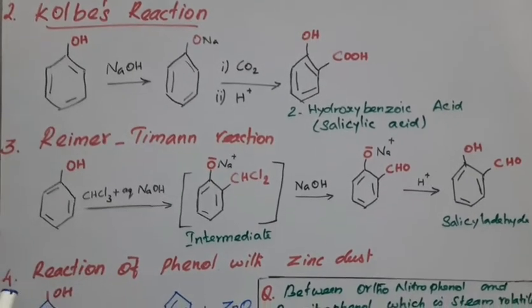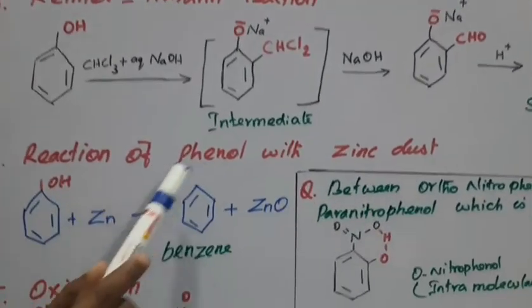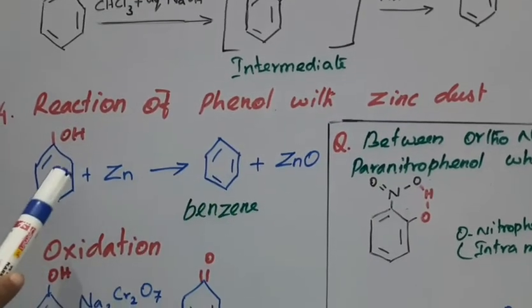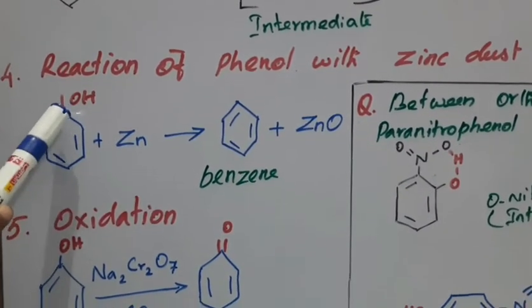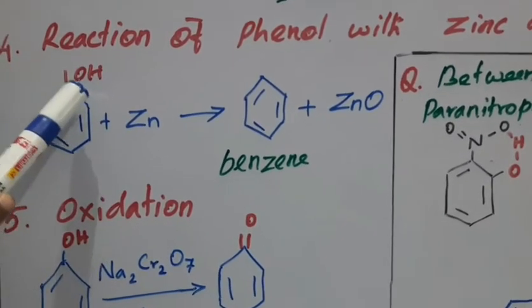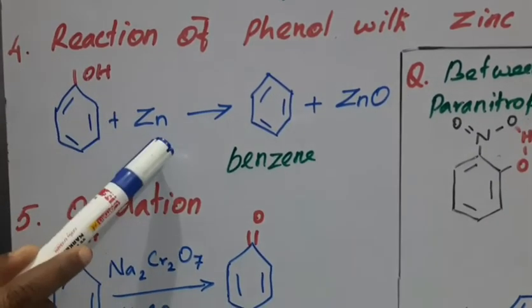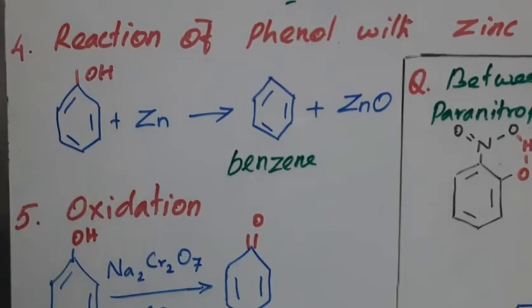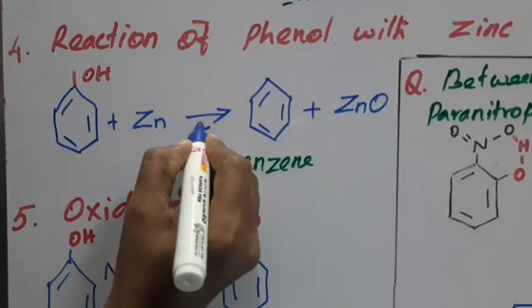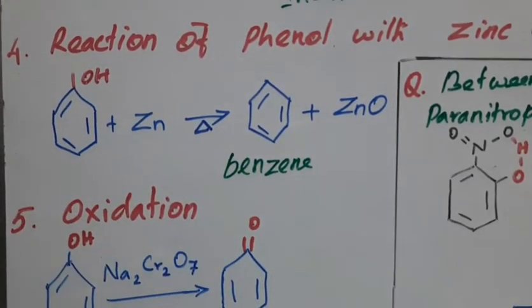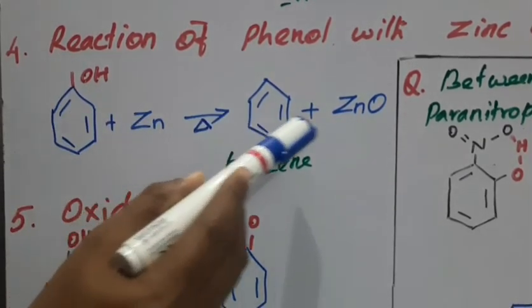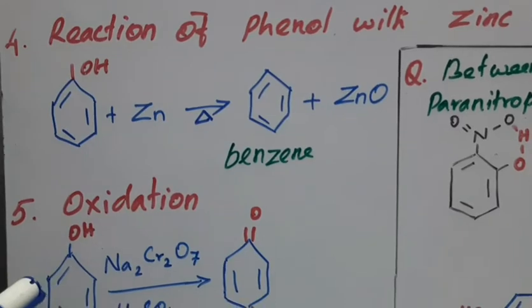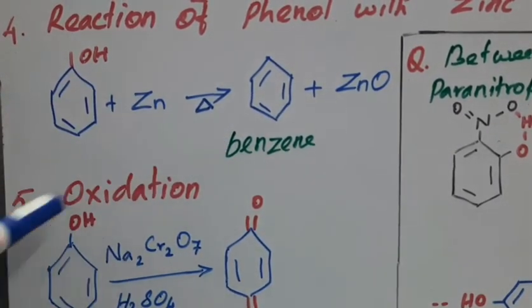The fourth one is the reaction of phenol with zinc dust. Here the C-O bond of the phenol is cleaved. Under heating, the C-O bond cleavage occurs and it gives benzene as well as zinc oxide. So this is phenol with zinc dust.